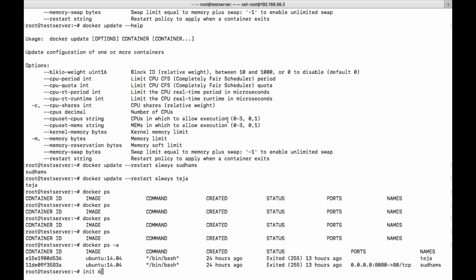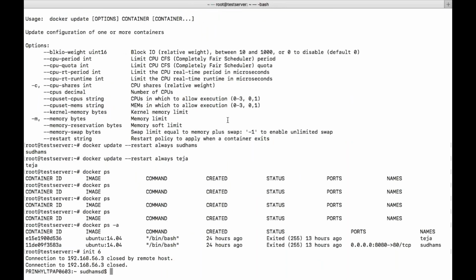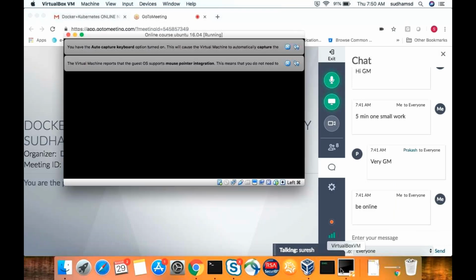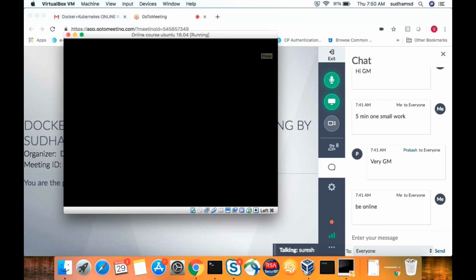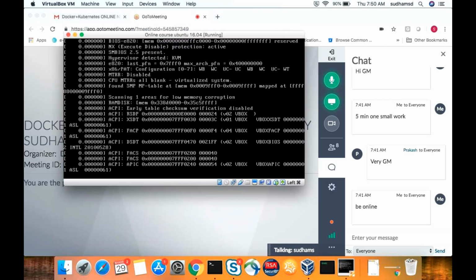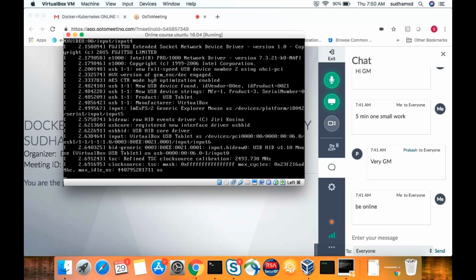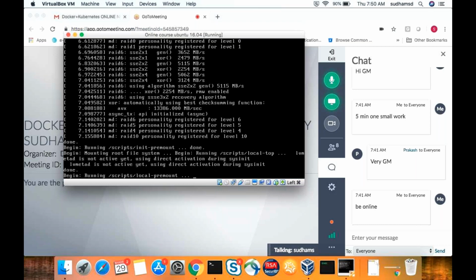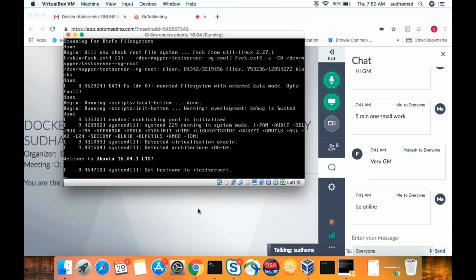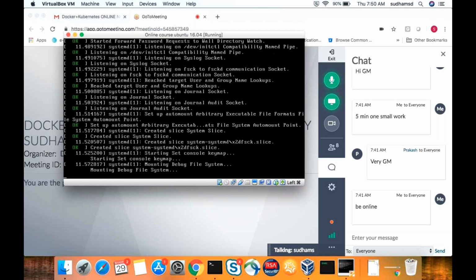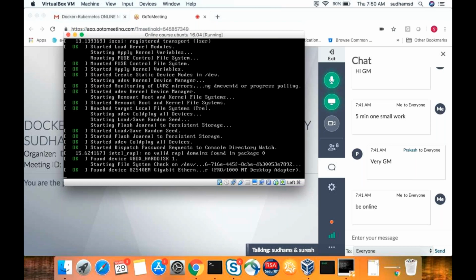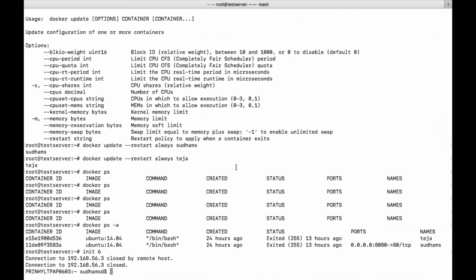In the background it is getting restarted. You can see here. Now this parameter is nothing but you're enabling docker in such a way that my container should start when this machine is getting booted, at the runtime itself. That is what I have done right now. This is what you're looking for, right? Yes.